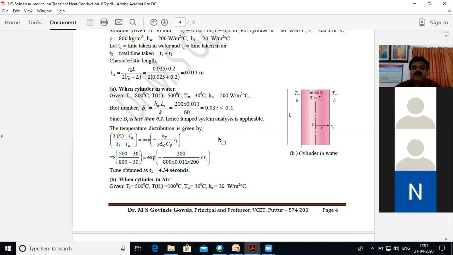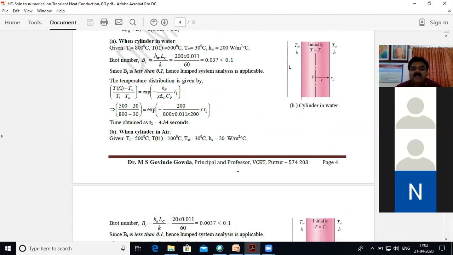Hence the lumped system can be applied, and from this you will find the time required to reach 500 degrees Celsius. It comes out to be 4.34 seconds.